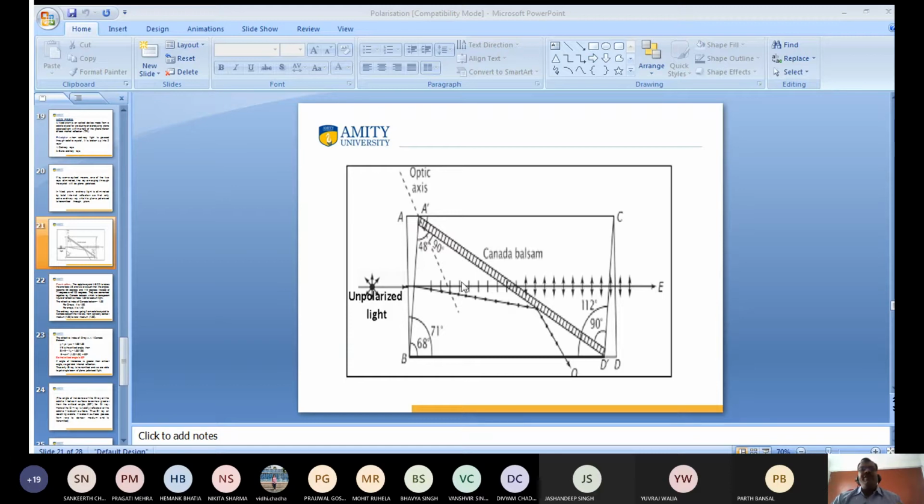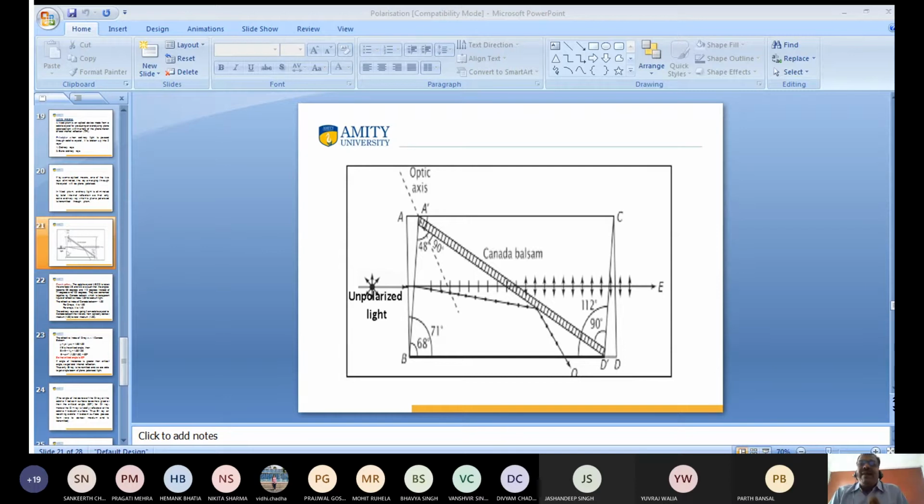These two prisms are cemented. Cemented means joined by the Canada balsam, which is a transparent liquid. And this is for getting total internal reflection. What is total internal reflection? When light reaches the boundary, it is reflected back in the same medium. This is known as total internal reflection.